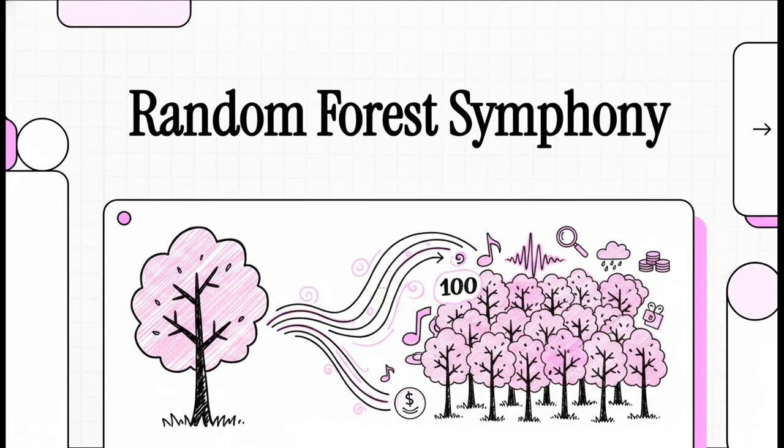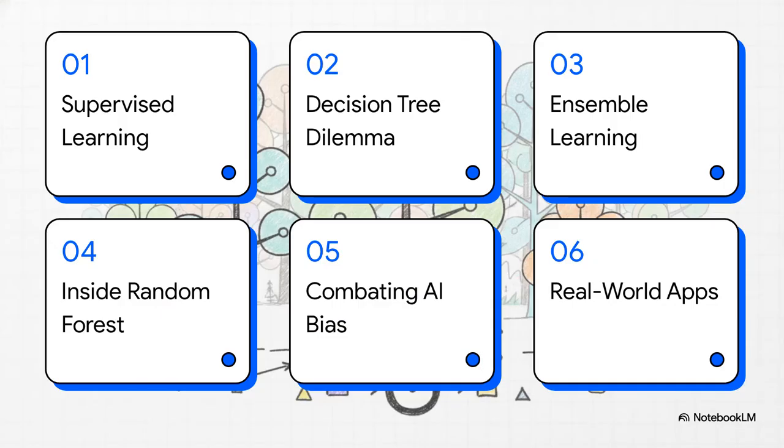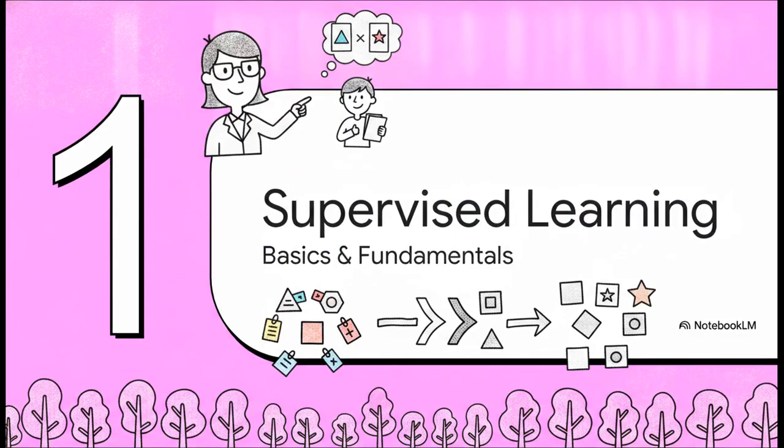And by the time we wrap up this explainer, you'll see exactly how it uses this wisdom of the crowd to predict everything from financial fraud to tomorrow's weather. So here's our quick roadmap for today. We'll kick things off with supervised learning basics, look at the decision tree dilemma, explore the power of ensemble learning, peek inside the random forest, tackle combating AI bias, and finish up with some really cool real-world applications. Let's get to it. Section 1.